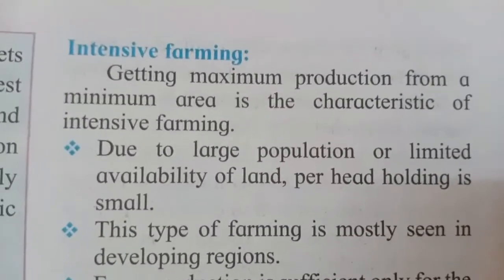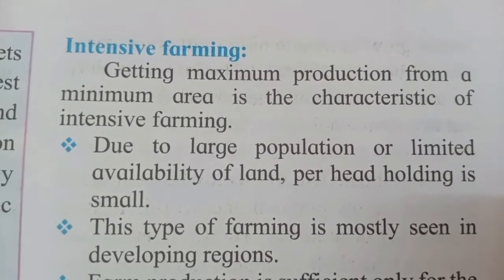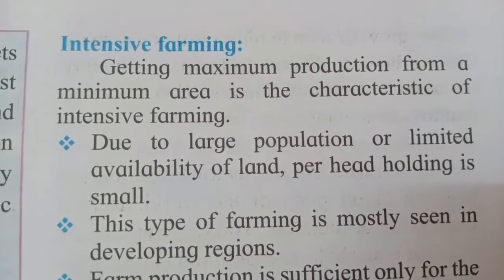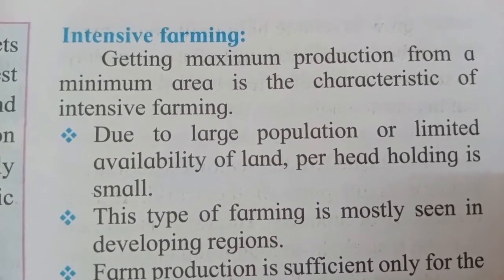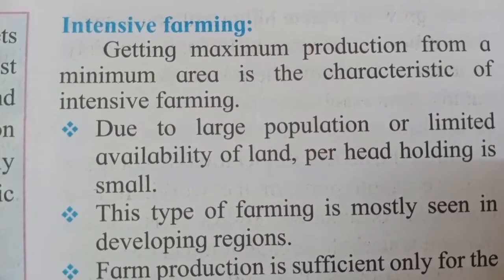Getting maximum production from a minimum area is the characteristic of intensive farming. As we know, the farmers' main occupation is farming.